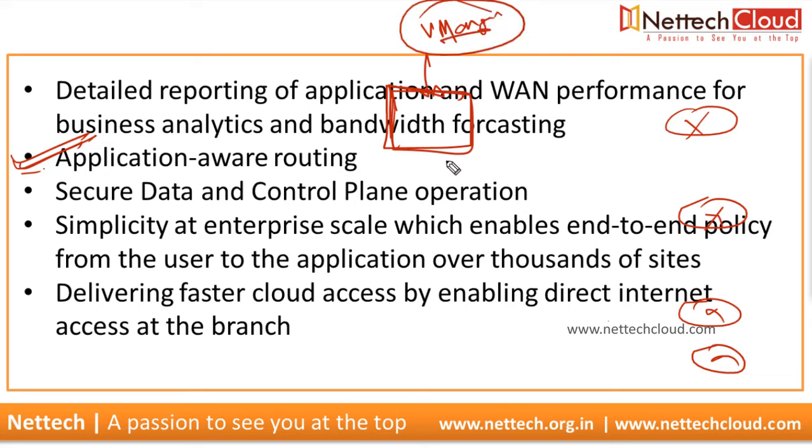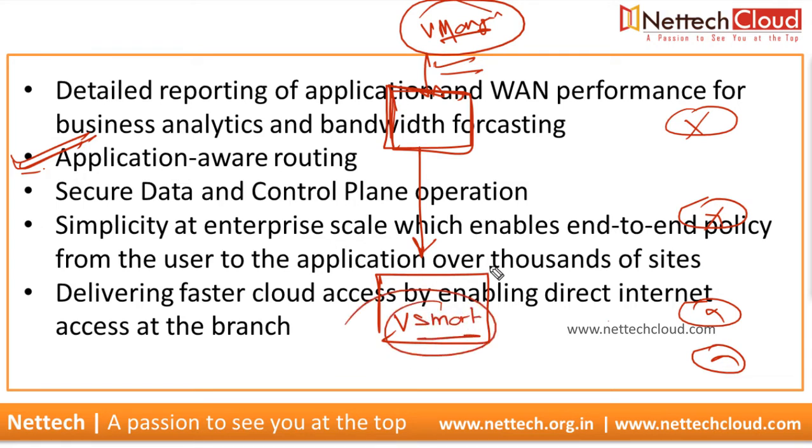We create a central policy from vManage, and this central policy is pushed to another controller, the control plane component of SD-WAN, vSmart, and then finally the policy is pushed to the WAN edge devices.